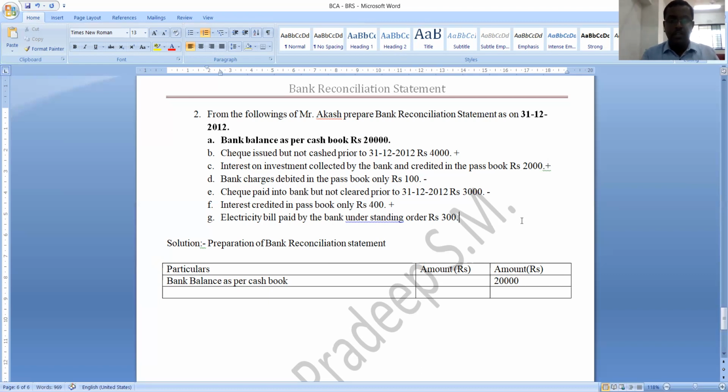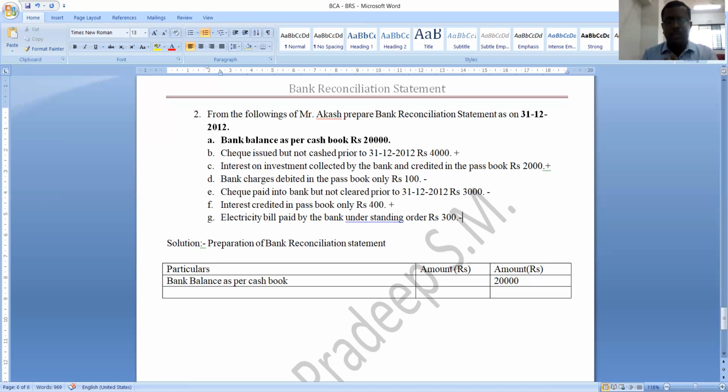Okay. Then the next thing is electricity bill paid by the bank under standing instruction. When the electricity bill is paid by the bank, passbook balance decreases. Understood? Cash book balance will remain the same. In order to get this passbook balance, you should reduce cash book balance. So which sign must you assign? Minus sign you must assign.